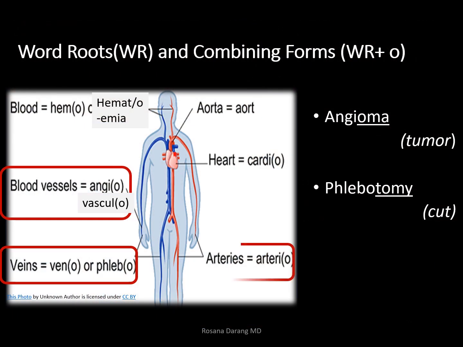And then we have arteries. Arteries, combining form is arterio, and we have an easy example there: arterial. The suffix al means pertaining to.